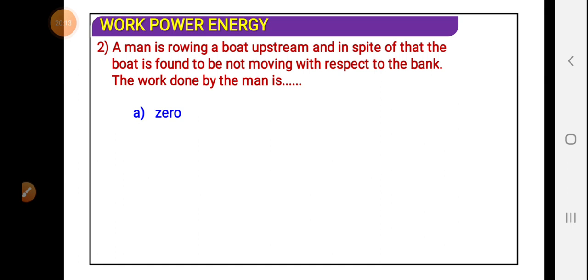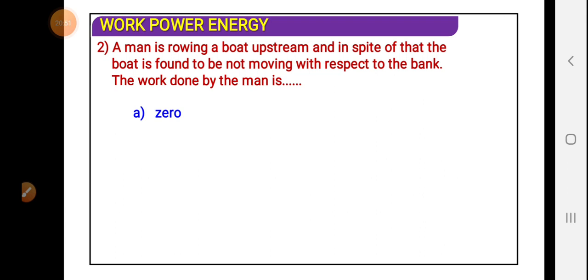Because action and reaction are opposite to each other, to get the reaction force, the boatman has to apply a force in the opposite direction so that the boat can go in the forward direction. And this is the case of upstream, and that's why a time comes when the boat comes to an equilibrium stage, that is, there is no overall force acting on the boat, and so the boat appears stationary to the observer at the bank.